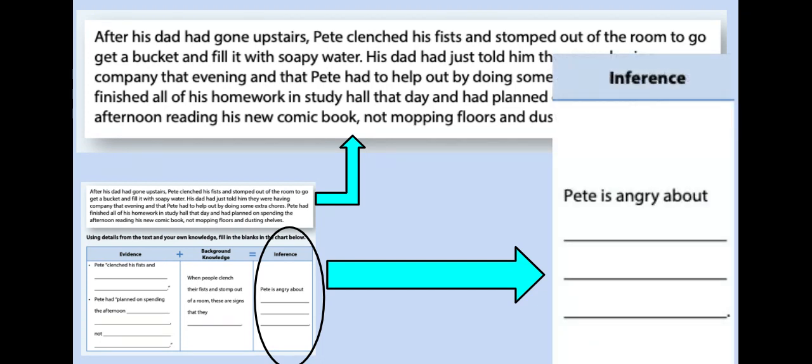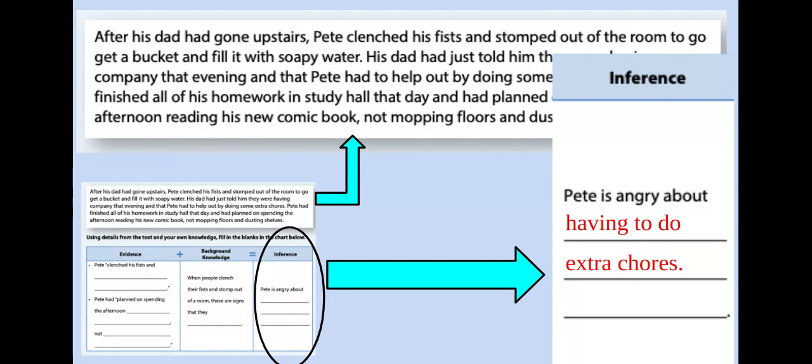It just says that Pete is angry about blank. So our inference is that he is angry about blank. Well, what is he angry about? I'm going to let you think about it for a second. Pause the video. All right, I'm going to go ahead and tell us what he is angry about. Pete is angry about having to do extra chores.